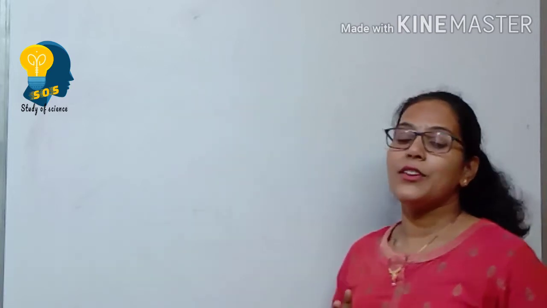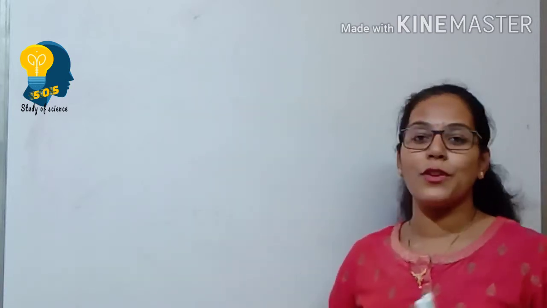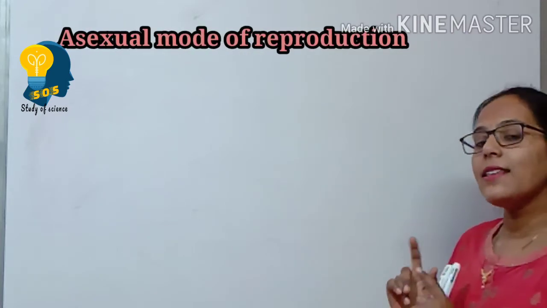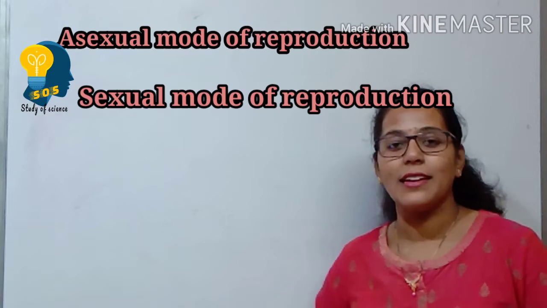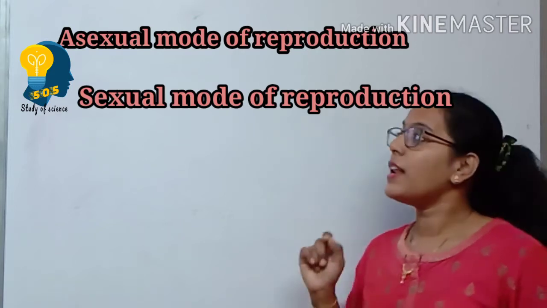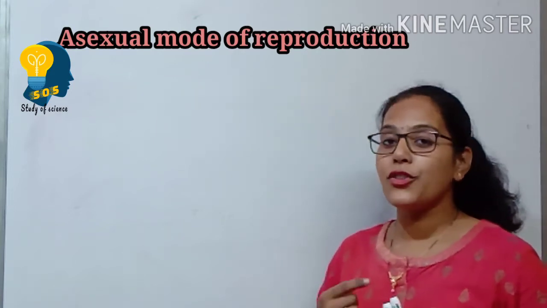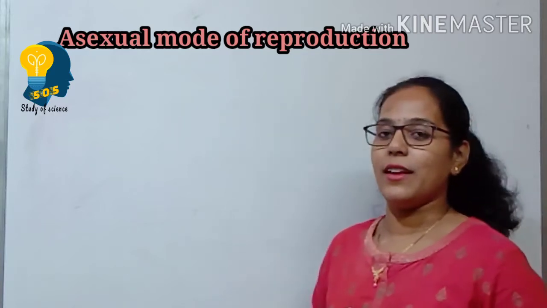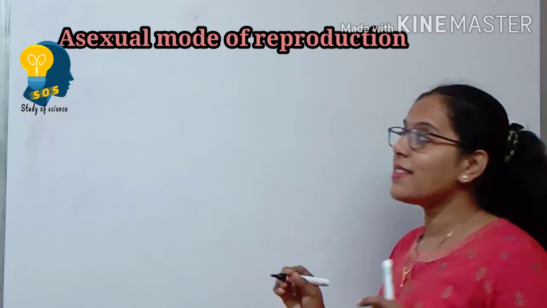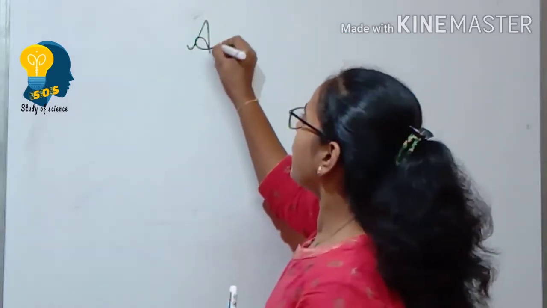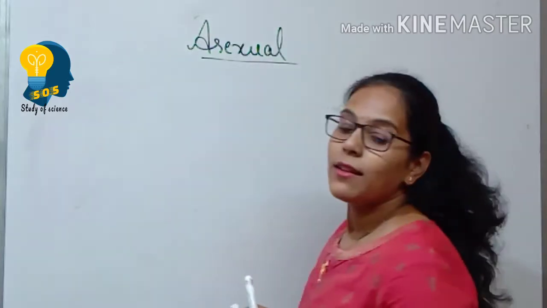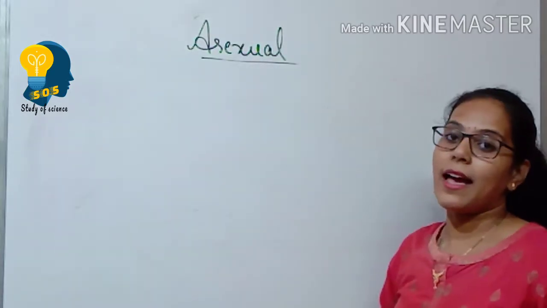So, in the previous sessions, we have understood the types of reproduction. That was asexual mode of reproduction and the sexual mode of reproduction. Correct? So, in this session, let me start with asexual reproduction. Let us understand asexual mode of reproduction in detail. So, when I talk about asexual mode of reproduction, firstly we have to understand